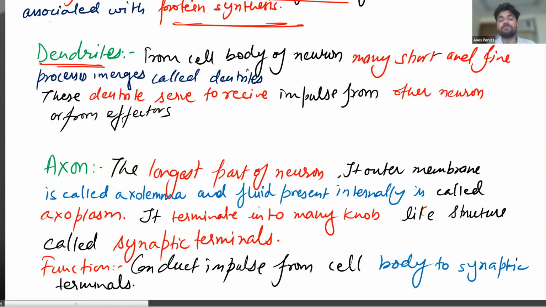When you are running, you need high blood pressure and glucose breakdown for energy. So the signals we are receiving from our receptors are received by dendrites.